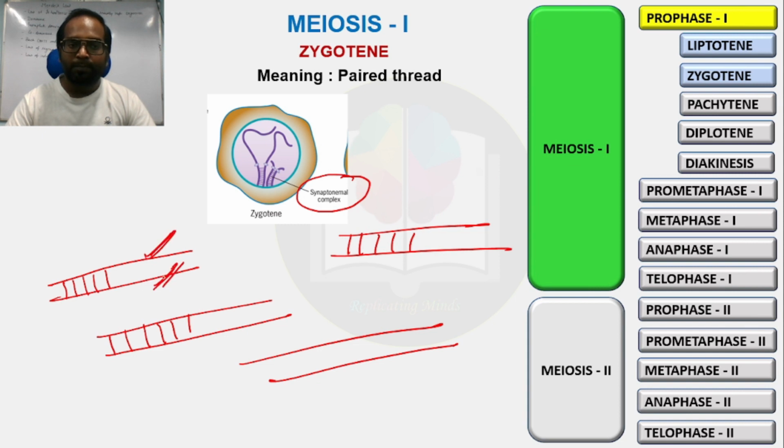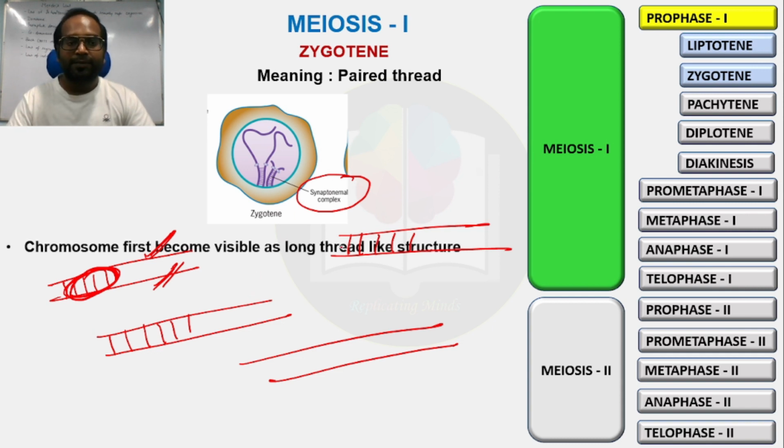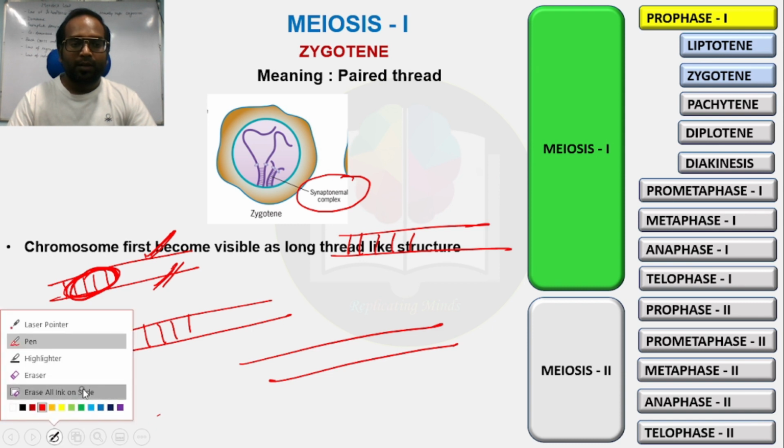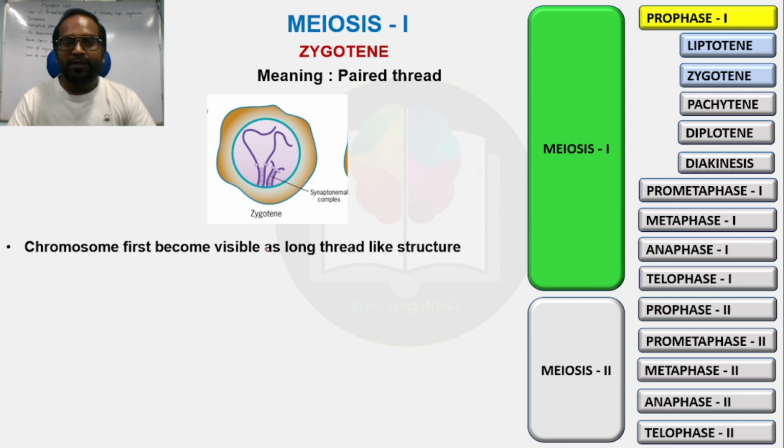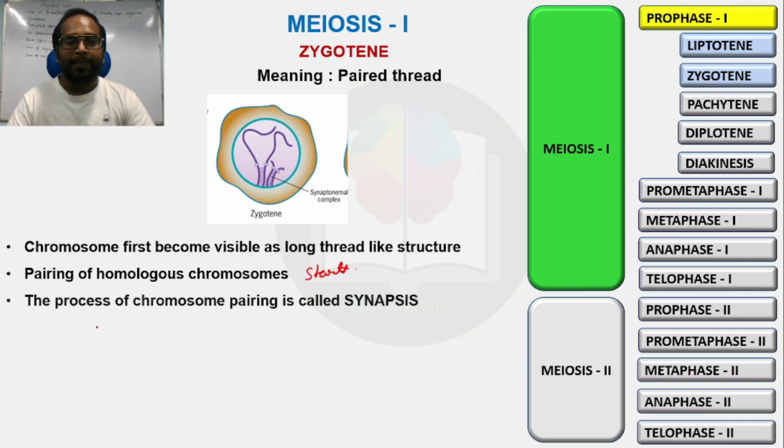The homologous chromosome pairing takes place with the help of synaptonemal complex formation, which takes place between these two homologous chromosomes. Okay, so the pairing starts in the zygotene stage. Chromosomes first become visible as long thread-like structures. Pairing of homologous chromosomes starts here. The process of chromosome pairing is called synapsis.